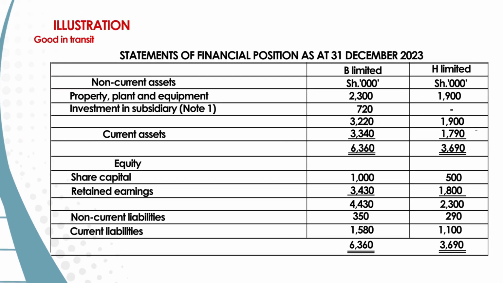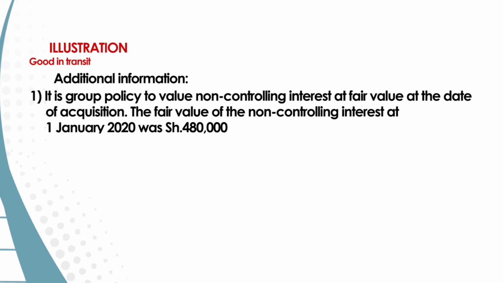So we have the statement of financial position for B Limited and H Limited. Under non-current assets, we have property, plant and equipment. We also have investment in the subsidiary. We have current assets. Under equity, we have share capital, retained earnings, then non-current liabilities, current liabilities. We have additional information. Number one, you're told it is a group policy to value non-controlling interest at fair value at the date of acquisition. The fair value of non-controlling interest as at 1st January 2020 was 480.